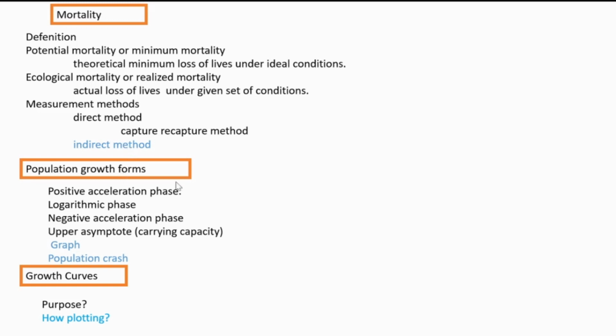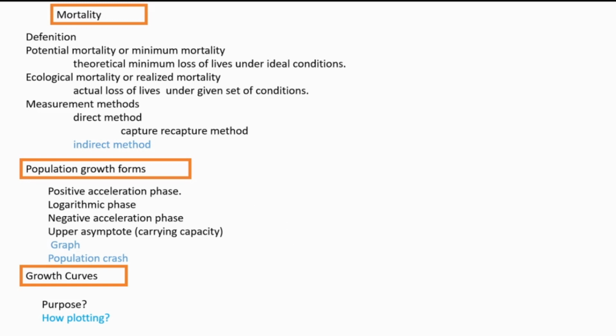Then population growth forms. Population growth form also very important. In population growth form, mainly three phases are there. Positive acceleration phase is there, logarithmic phase is there, and negative acceleration phase is there. Positive acceleration phase means whenever a population is introduced to a new habitat, then first it needs to acclimatize, it needs to adjust with the conditions that prevail there.